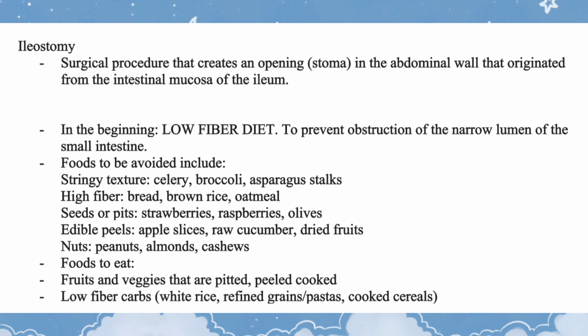asparagus stalks, high fiber, bread, brown rice, oatmeal, seeds or pits, strawberries, raspberries, olives, edible peels, apple slices, raw cucumber, dried fruits, nuts, peanuts, almonds, cashews. Foods to eat: fruits and veggies that are pitted, peeled, cooked, low-fiber carbs, white rice, refined grains, pastas, cooked cereals.